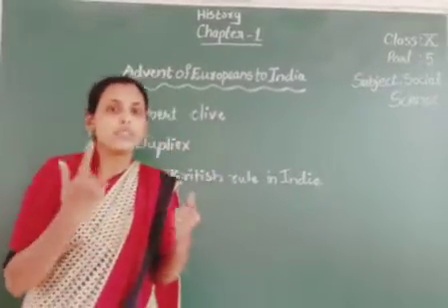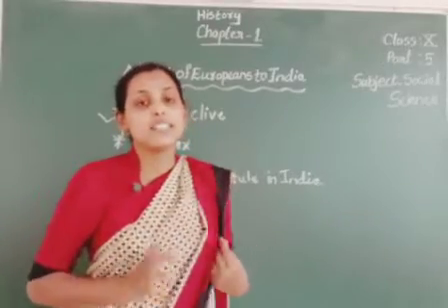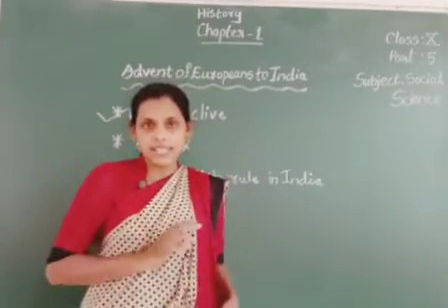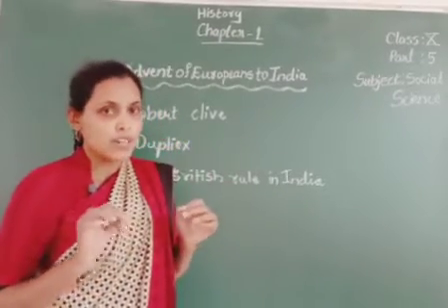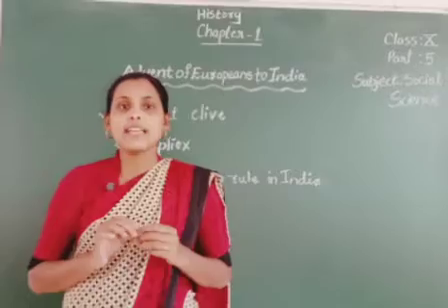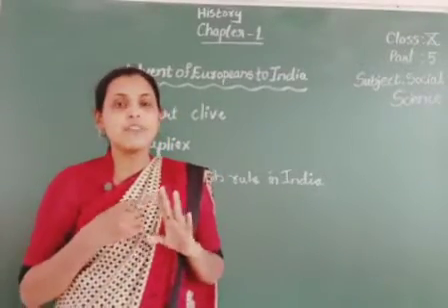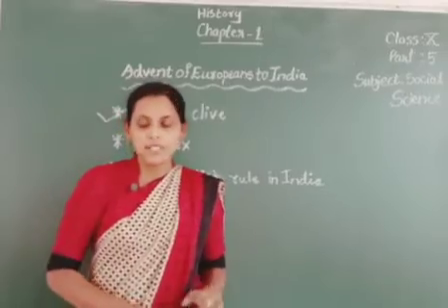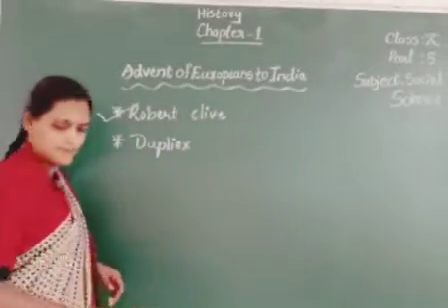For 1 mark the question may arise, children: in which provinces did he get the Diwani rights? He got Diwani rights in the regions called Bihar, Bengal and Odisha. These 3 regions were very rich. So I hope the concept is clear. Next we are going to talk about Dupleix.